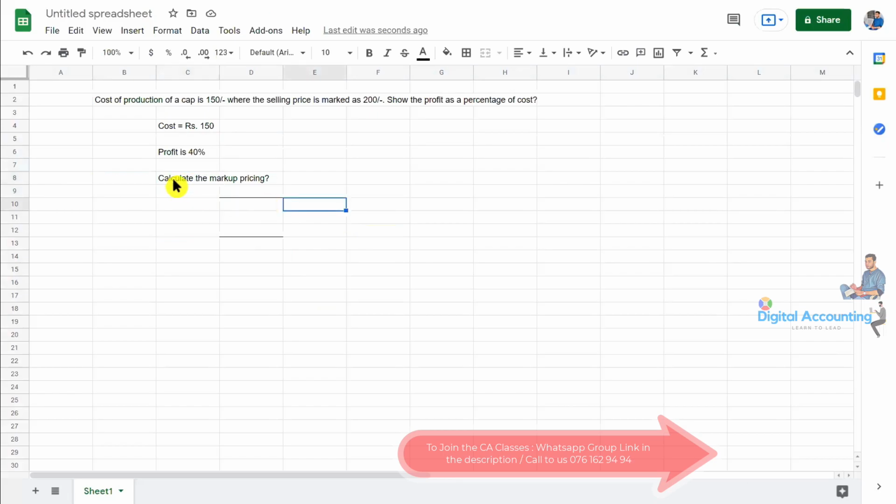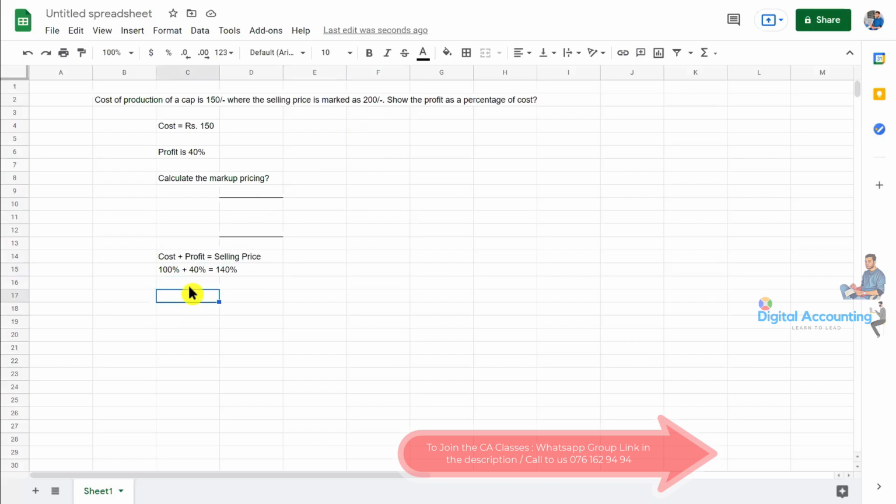So the first thing, if you hear the word markup, you should come up with the formula. Markup means first you should write cost plus profit is equal to selling price. This is our base formula. Always in the markup method, we take the cost as 100%. That's a key point. And if the profit is 40%, then the selling price should be 140%. So this is the idea you should take. Then after that, we need to determine which figure we have.